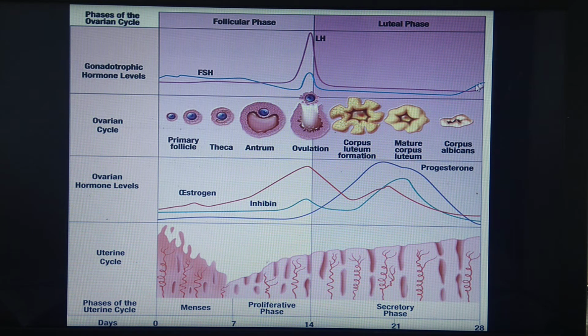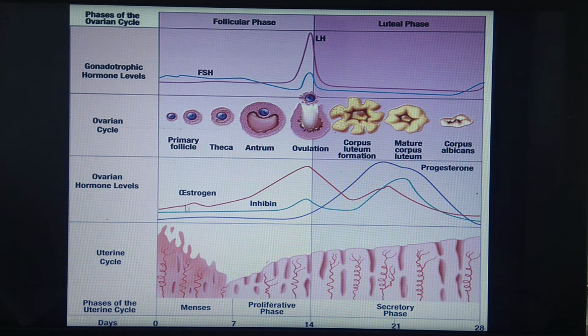So the corpus albicans is formed, and the level of progesterone falls down and the endometrium cannot maintain itself. So remember, because of the low level of progesterone, prostaglandins are secreted, and because of that the endometrium cannot maintain itself and breaking of the endometrium takes place.